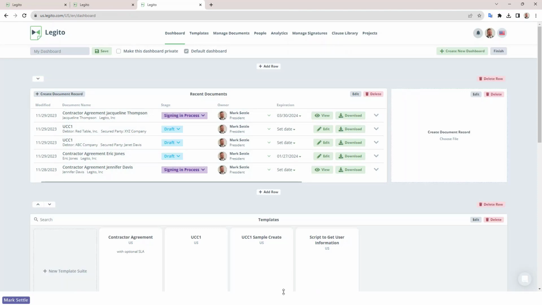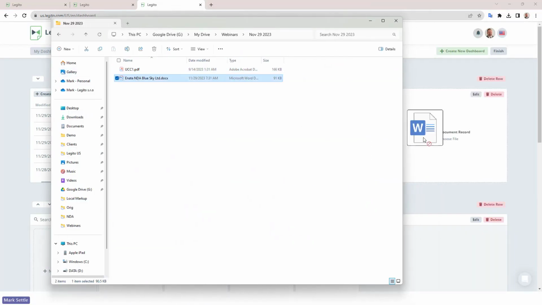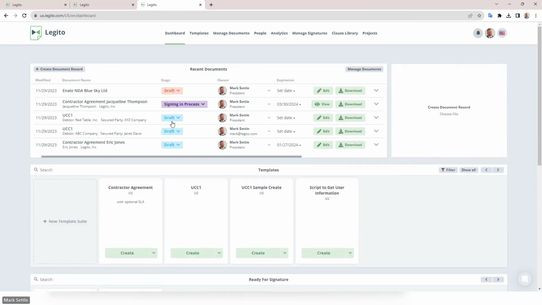So with that, if I upload a document, let's put this NDA here. You can see this is a different workflow by the color. So you can also see the stages are different. So it's using that third-party workflow versus the workflow that these documents are using, which is that assigned workflow. So it gives you some flexibility in having different drop areas, maybe in different areas of your dashboard that will allow you to drop in documents to use a different workflow. Quite a handy feature.